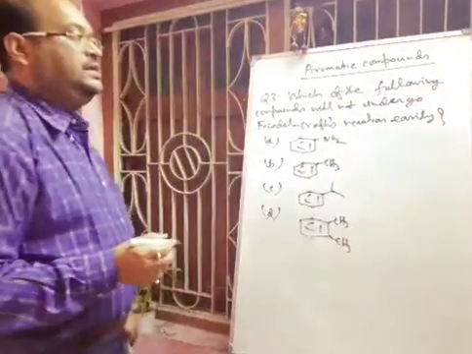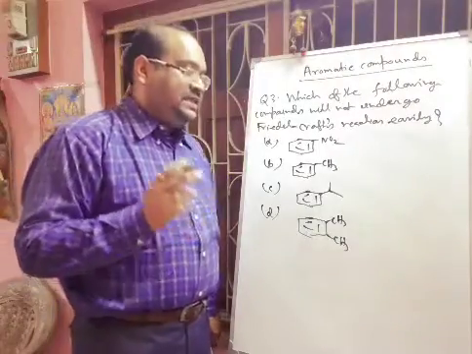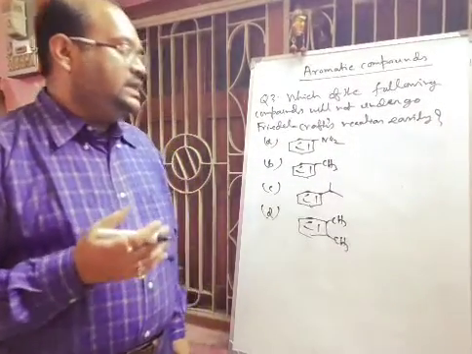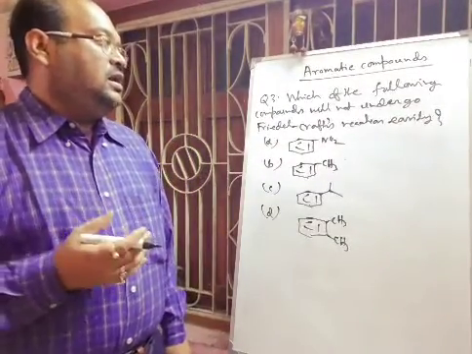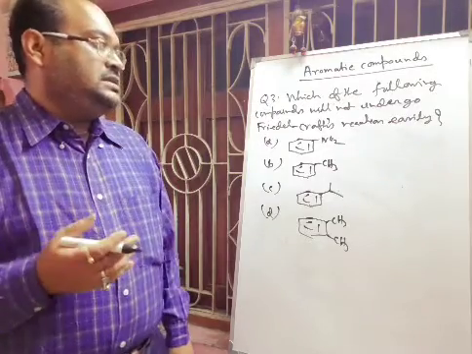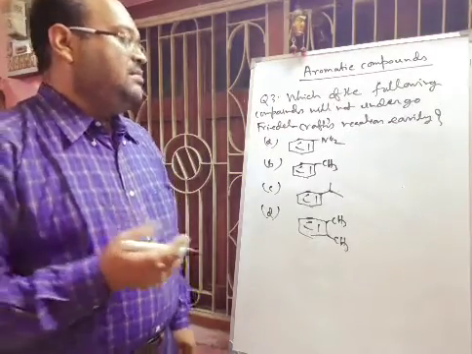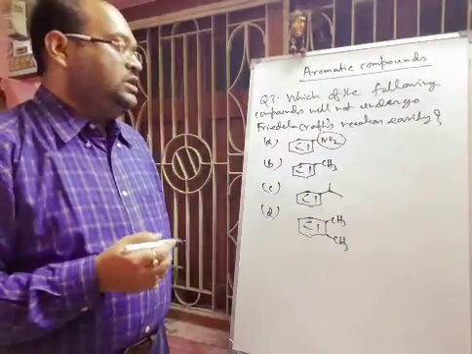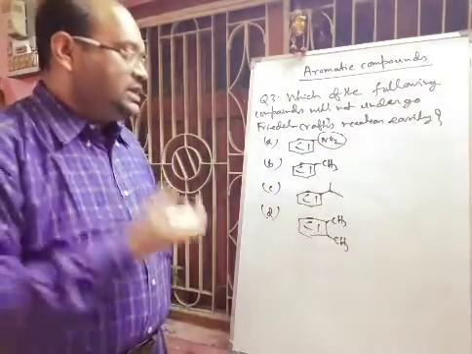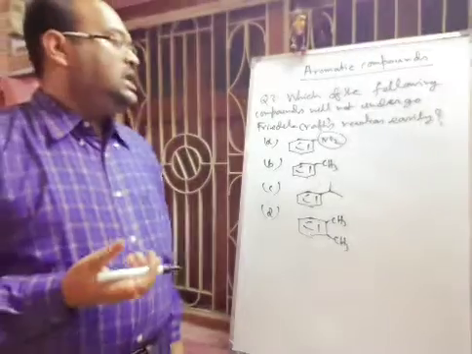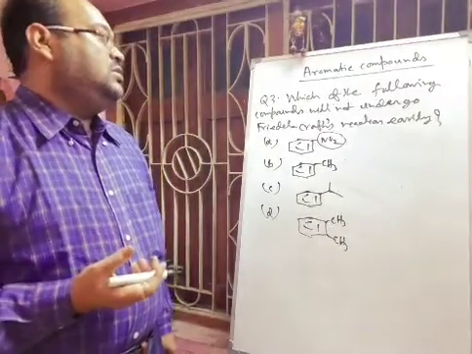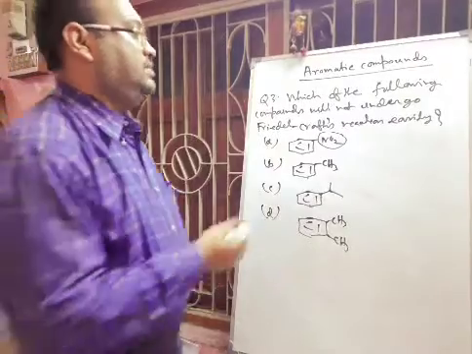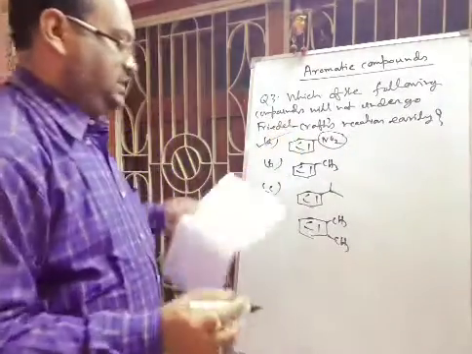Definitely the groups present in the benzene ring that increase the electron density in the ring will favor the Friedel-Crafts reaction. That means the Friedel-Crafts reaction occurs easily. But in the first option, the nitro group is there, and the nitro group is deactivating. It will decrease the electron density, or withdraw electrons from the benzene ring by resonance. So nitrobenzene will not undergo Friedel-Crafts reaction easily. This is the correct answer, option A.